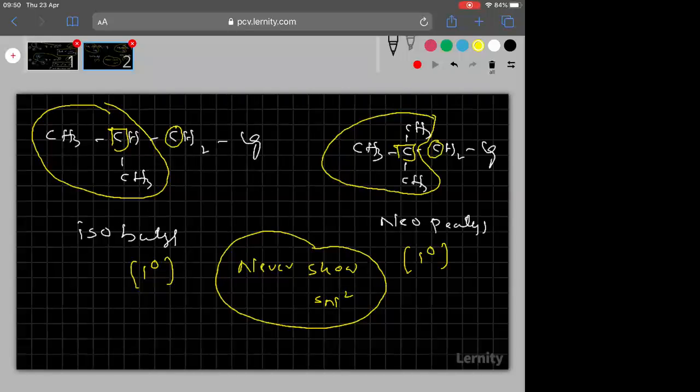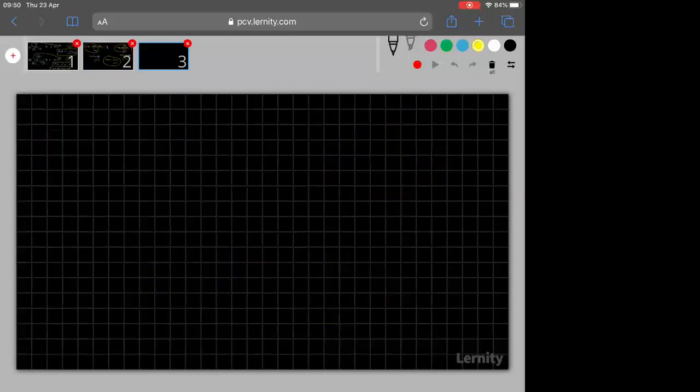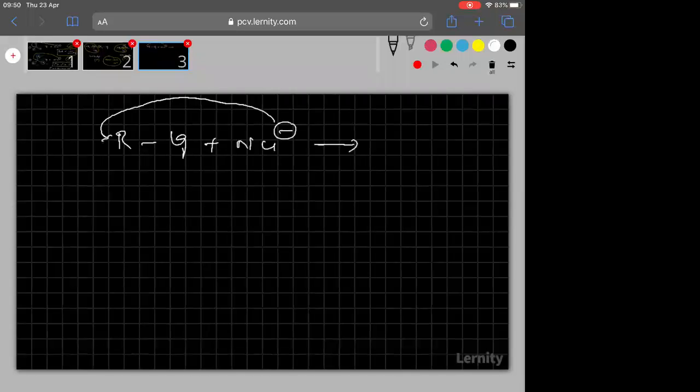Okay, right. One more important thing in SN2 mechanism. R is bonded to the leaving group, and the nucleophile attacks on the R from the backside. Then the transition state is formed.